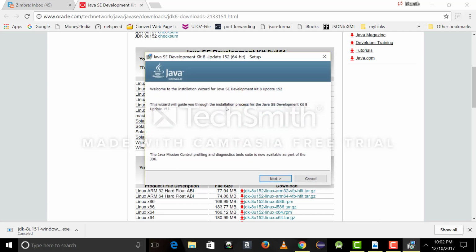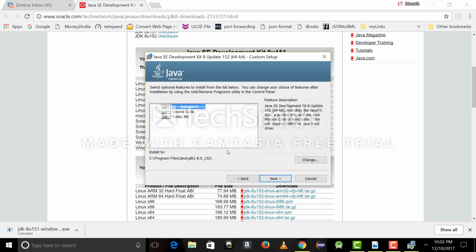So it started installing. You can use all the default settings here. So click next, and you just need development tools. These two are the other options for the advanced developers. For now I don't think we need that, so just select this development tools which provides the JDK. Basically this installation installs two things: one is JRE, Java Runtime Environment, and development tools. The Java Runtime Environment is default, and here we selected development tools, that is JDK. So just select this and click next.